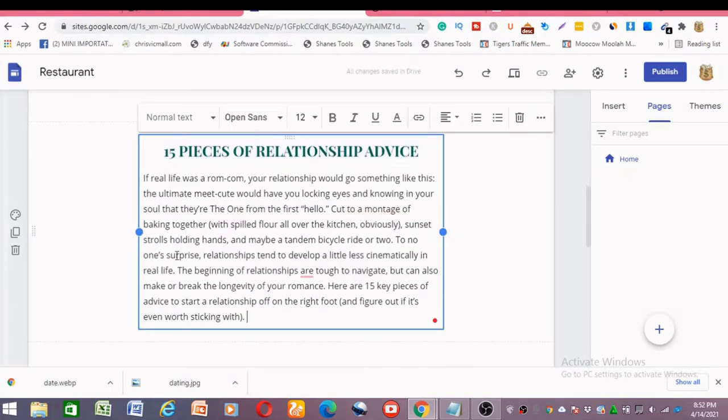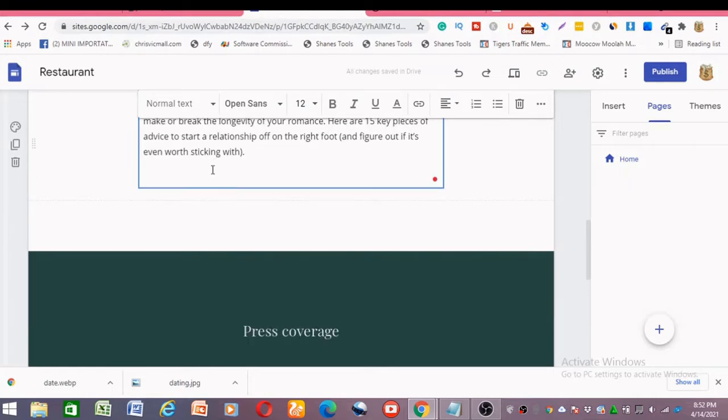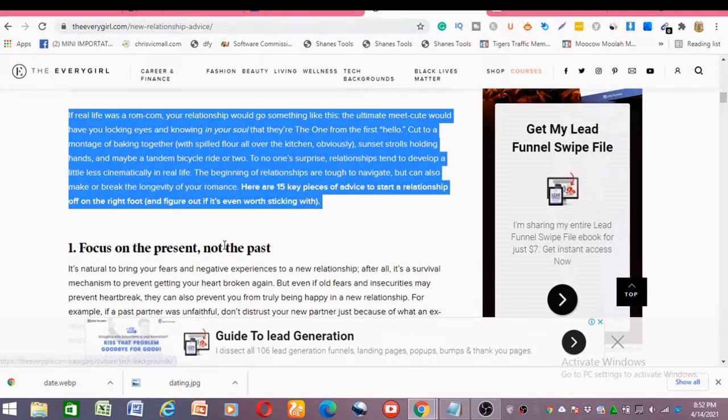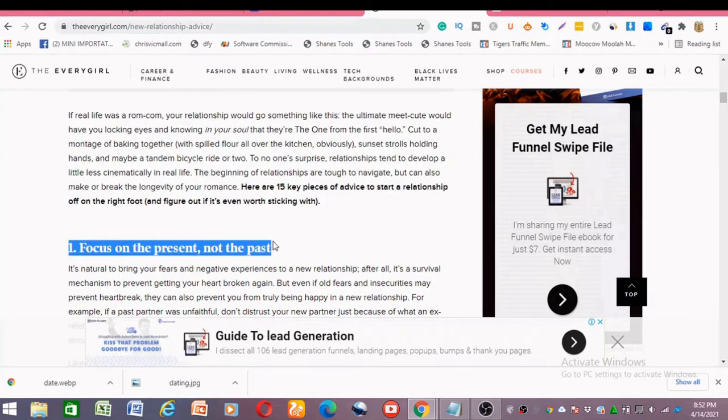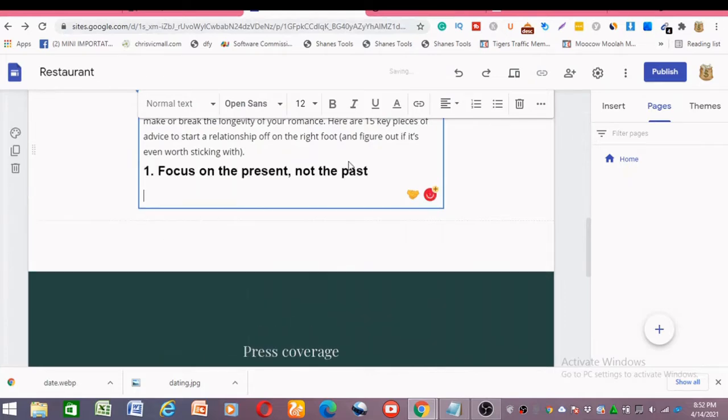So this is the article, and you paste it, and you go to the next paragraph, and you head back to the website. And you copy this also, paste it here, paste, and you copy, go back.